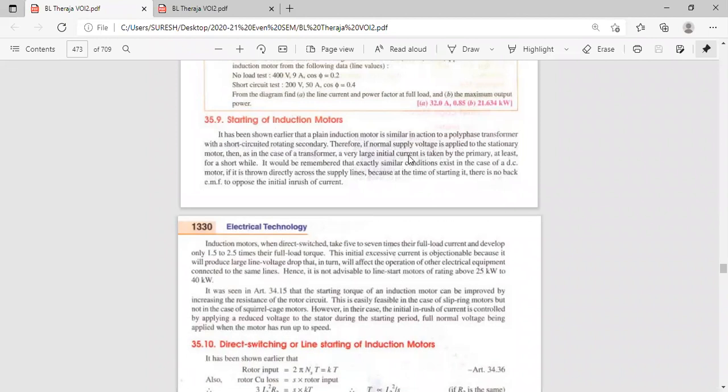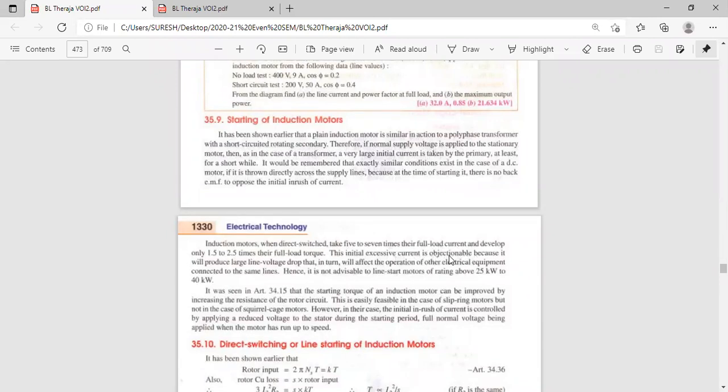See here. Induction motor when direct switched takes 5 to 7 times their full load current and develops only very less torque. This initial excessive current is objectionable. Why is it objectionable? This initial excessive current, 7 times of full load. It will burn out the windings. Only less than 10 ampere has to flow. If rated current, full load current is 10 ampere, less than 10 ampere has to flow.